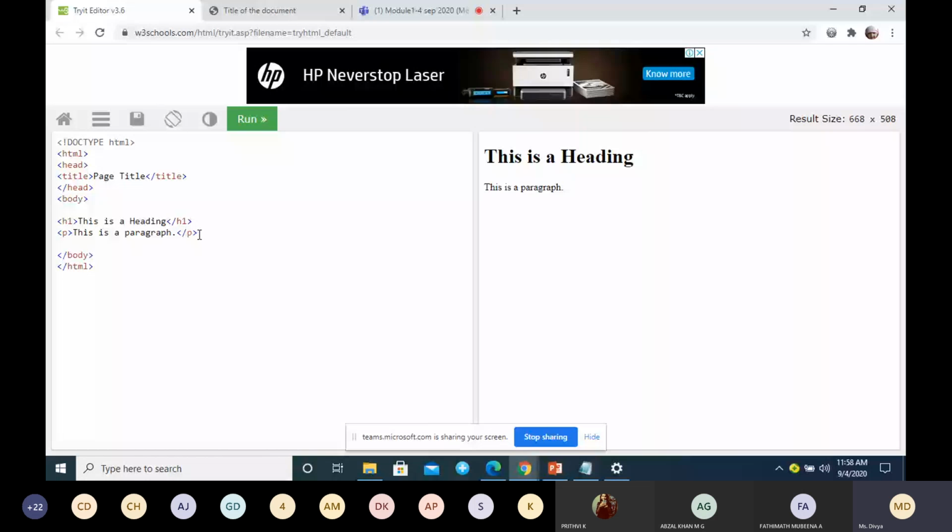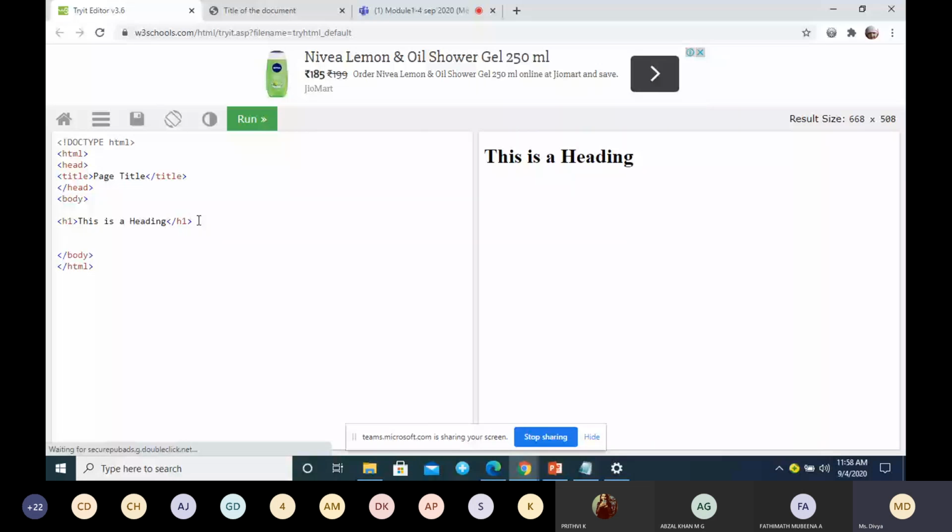Here, the first one, I'll explain the heading tag. We have 6 levels of heading. What are the different ways you can give the heading? There are 6 levels of heading, so I'll just show you all the 6 levels. The first level, we will be having H1. Next level, H2.